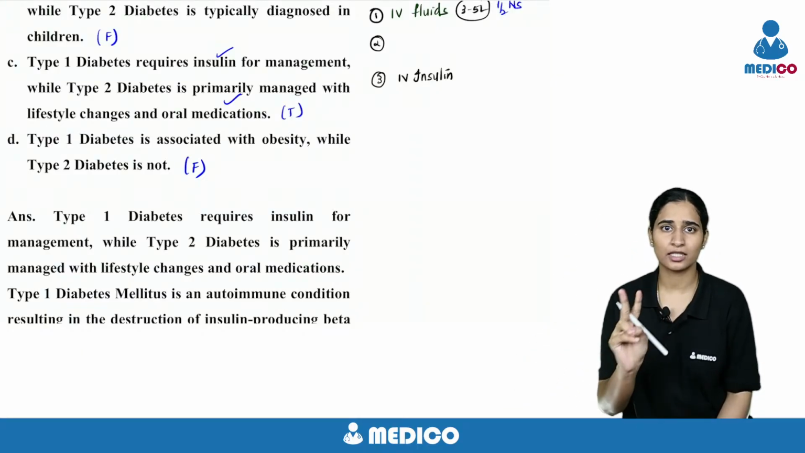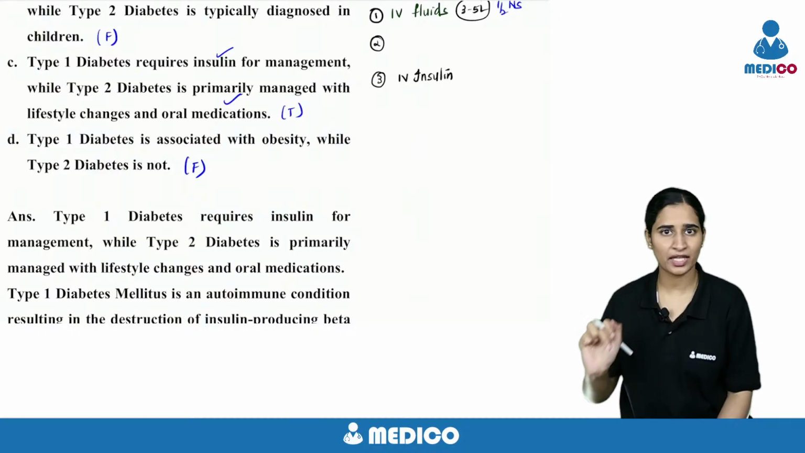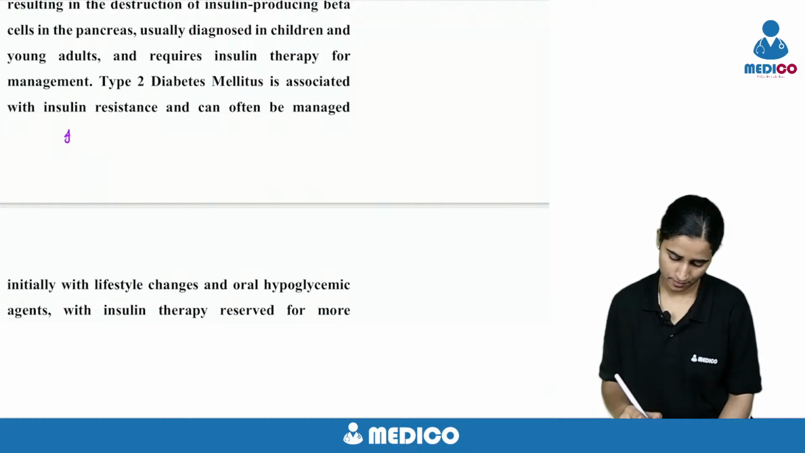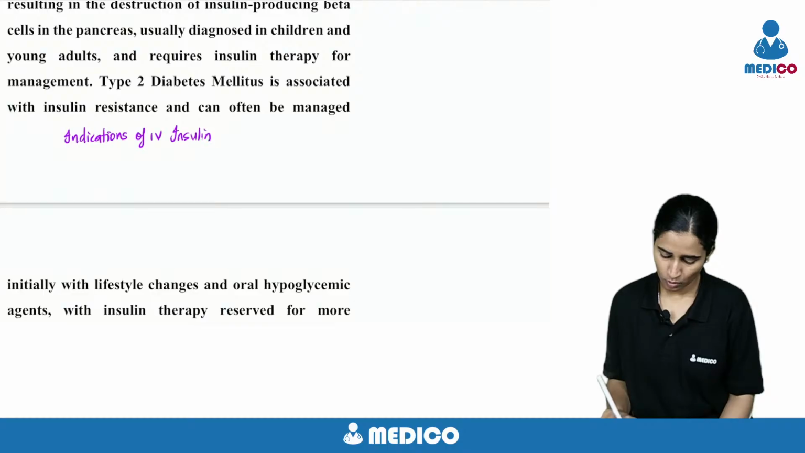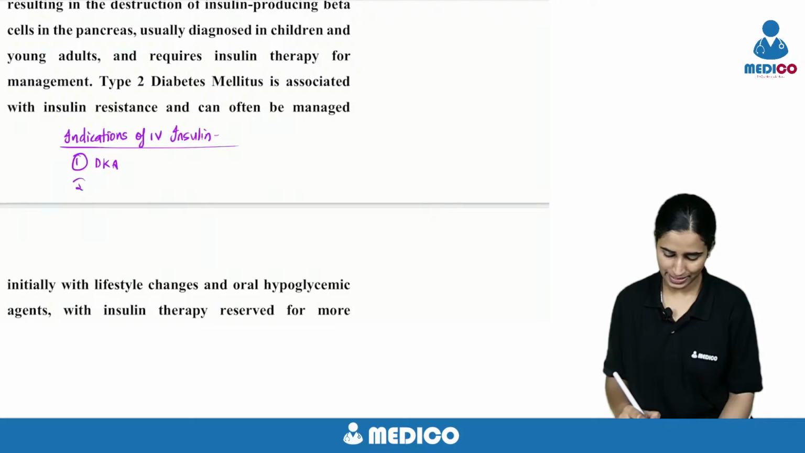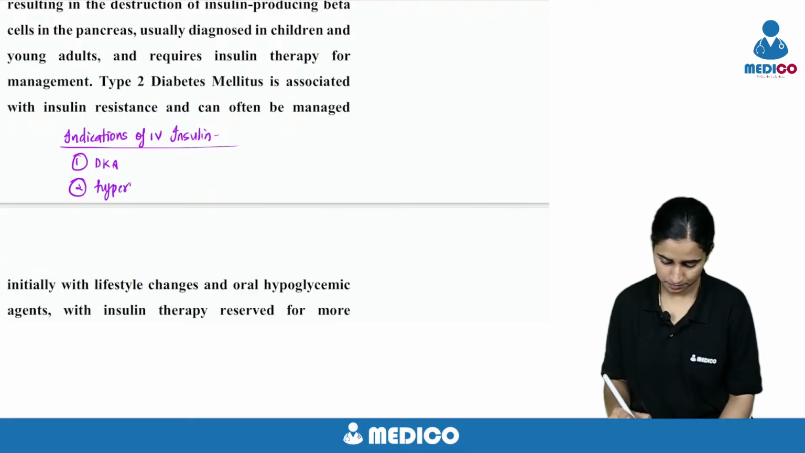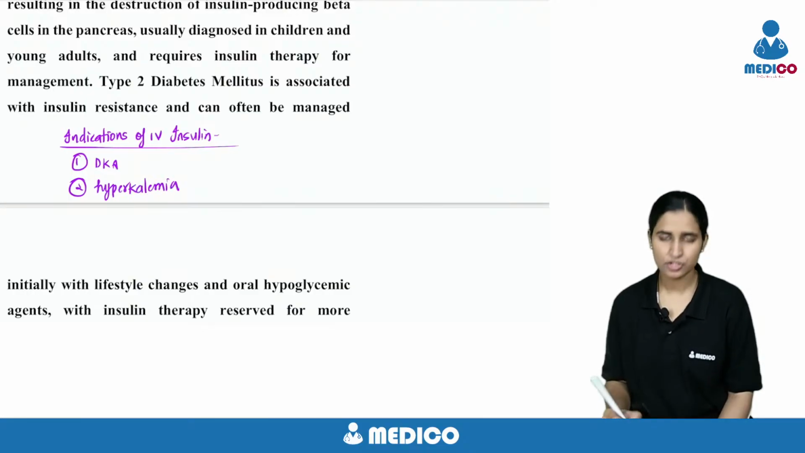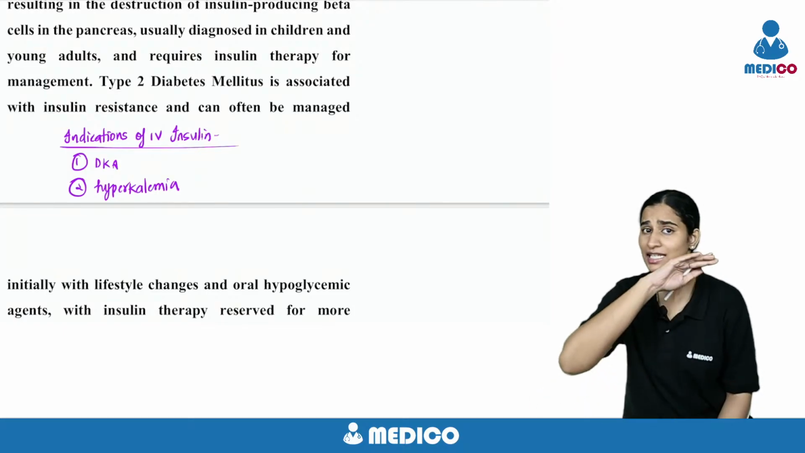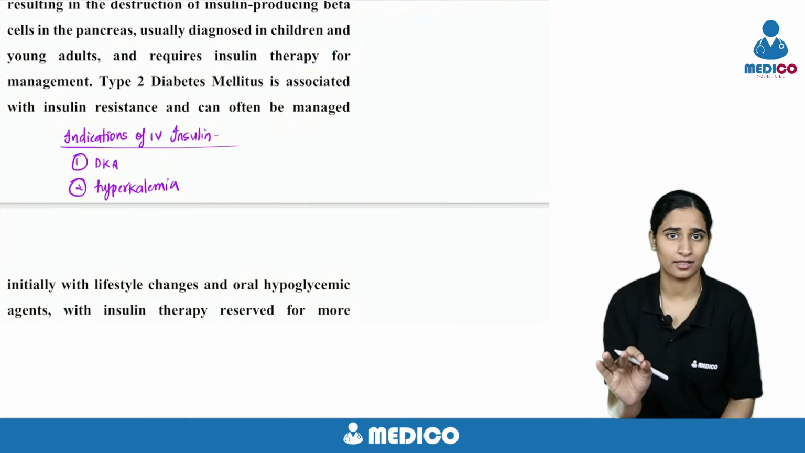There are only 2 conditions where you will be giving insulin IV. One thing is DKA, and do you know any other thing? What are the indications of IV insulin? The first thing is DKA. What is the second thing? It is your hyperkalemia. So these are the 2 emergencies where only we will use insulin as intravenous. Any other setting, you will be giving insulin as subcutaneous.